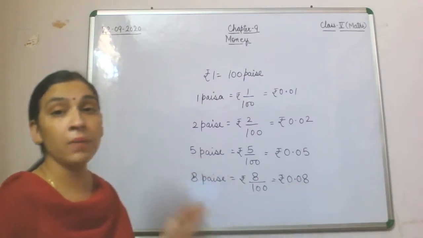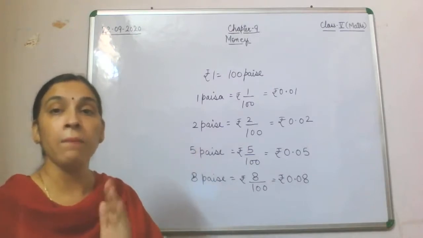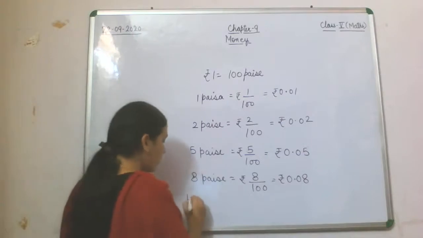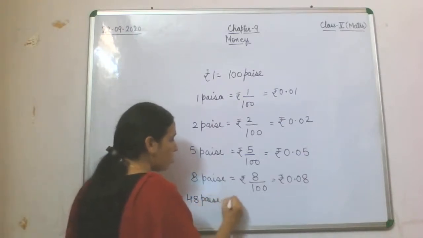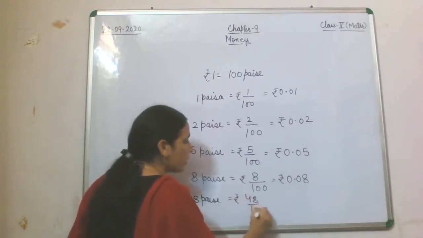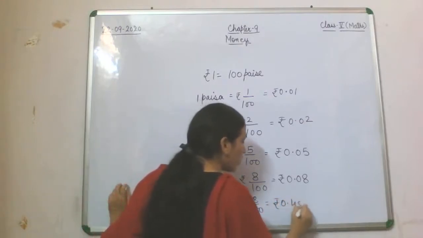Here I am converting all the paise into rupee by dividing by 100. One more thing you will see: if I take this example, 48 paise, then this 48 will be divided by 100, and when we convert it into rupee, it becomes 0.48.